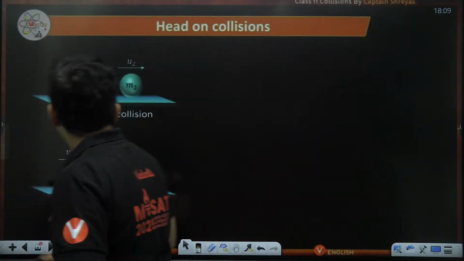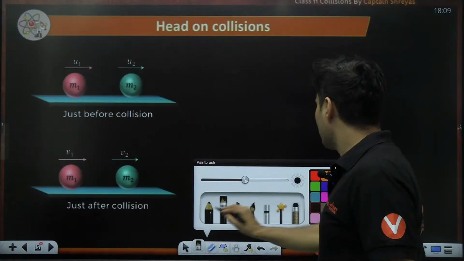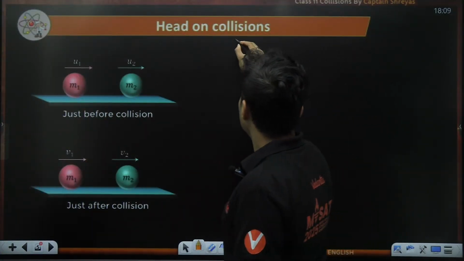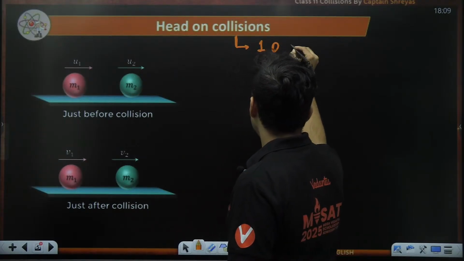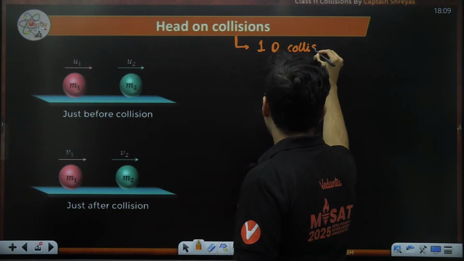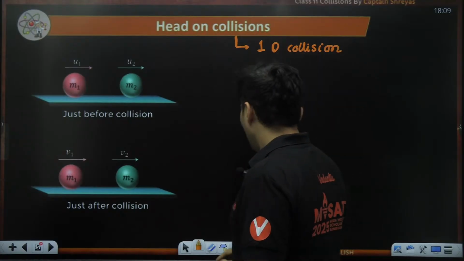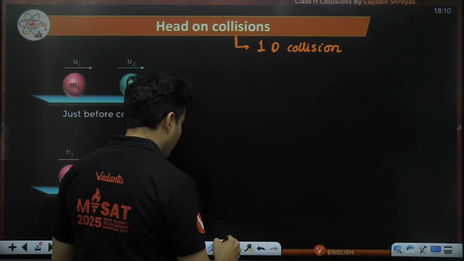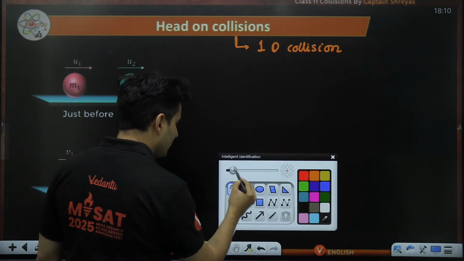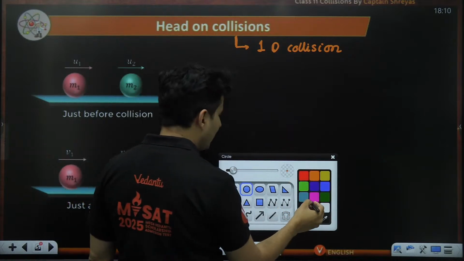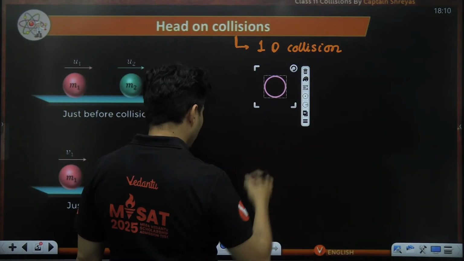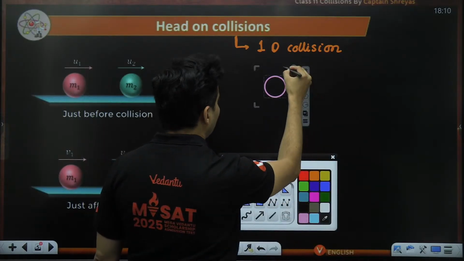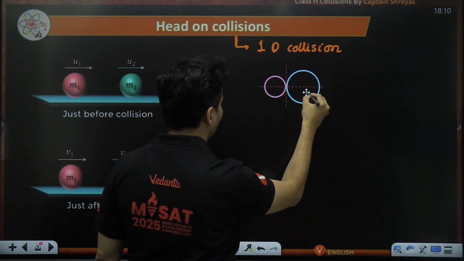Okay, great. So in head-on collisions, first of all, this is nothing but a one-dimensional collision. The most important thing is this diagram. Observe it very carefully. This is one of the balls, this is the other ball, maybe M1 and M2.